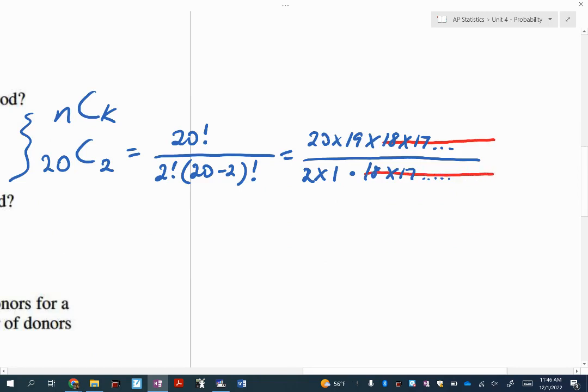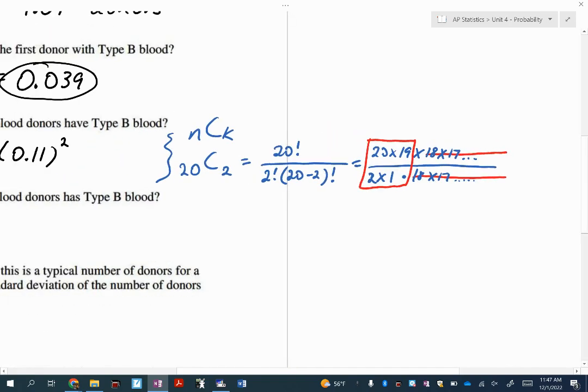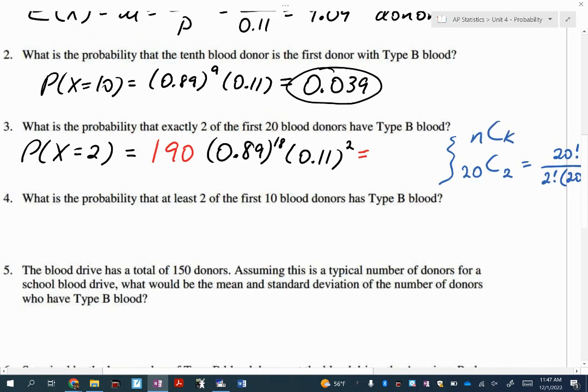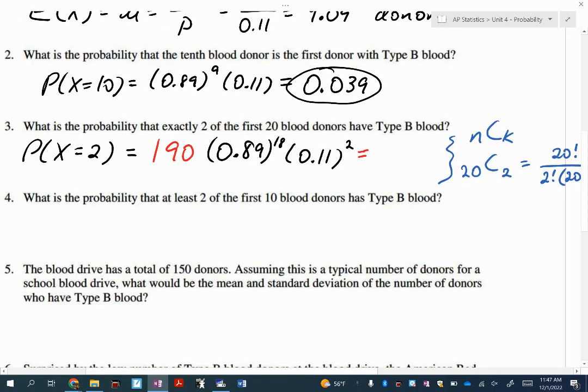So they're going to cross out. So really, all I care about here is 20 times 19 divided by 2. So what is 20 times 19 divided by 2? It is 190. So how many different ways can we have 2 successes out of 20 trials? 190 ways. So I need to put, remember that space you left? Hopefully you left it. I'm going to put in front here 190. Go ahead and take a moment. Type that into your calculator. And hopefully now you just saw the difference between the geometric and the binomial models.